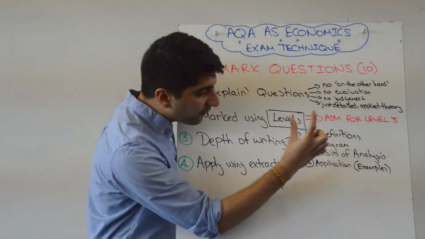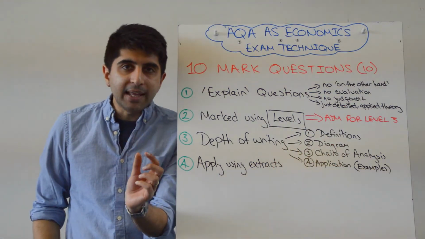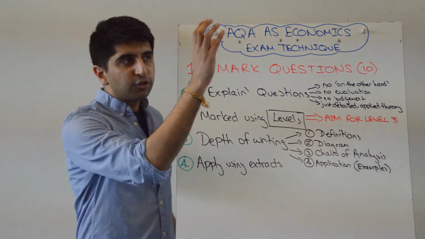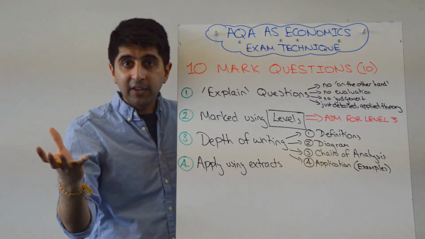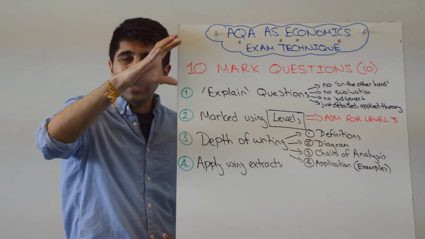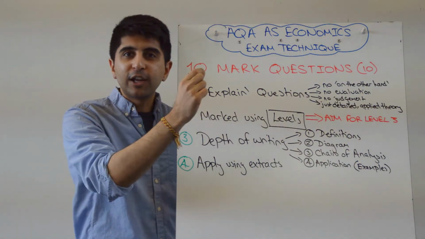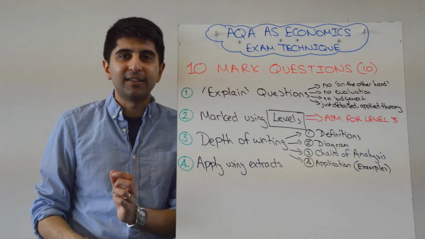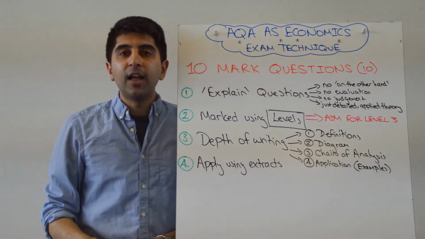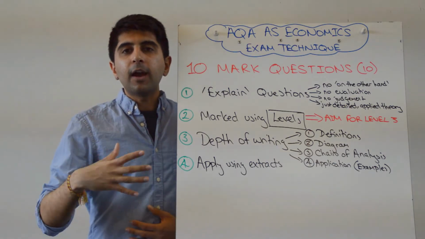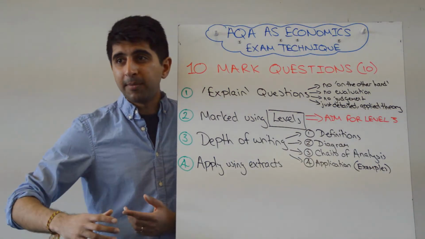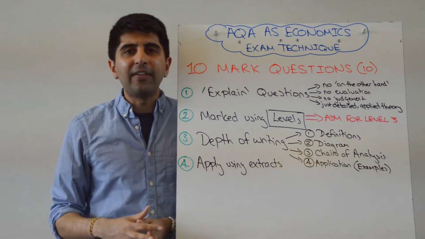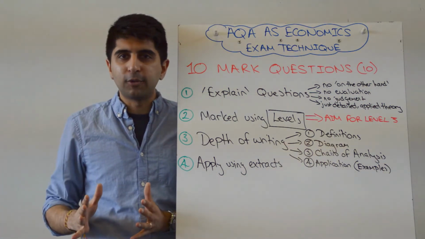You're looking, very importantly, for chains of analysis. You start with something. You know something is going to happen, you know where you're going to finish. You've got to make sure that everything in the middle of that sandwich you're including. That is chains of analysis. You take no assumptions as to what the examiner knows. Something I tell my students is, assume the examiner is a non-economist, maybe a history graduate or something, and they have no clue about economics whatsoever.